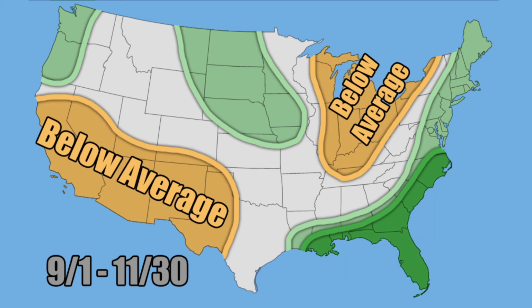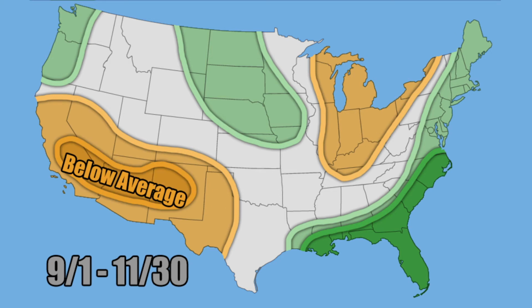Now, here's your below average regions, and we have one of those for parts of the Southwest and another one for the Great Lake region. So here is your moderately below average region, and this is for parts of California, Nevada, Arizona, and parts of New Mexico, where you probably have a drier than normal atmosphere, and that is going to in turn lead to some drier than normal conditions.